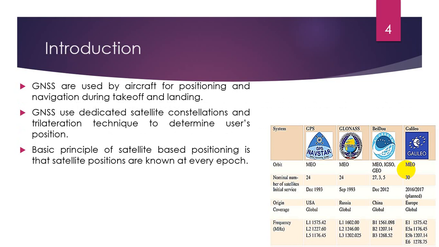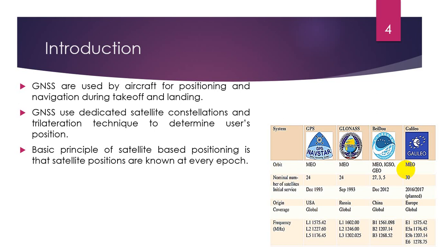GNSS are used for positioning and navigation in many fields and aviation is one of them. GNSS are used by aircraft for positioning and navigation during takeoff and landing. GNSS use dedicated satellite constellations and the trilateration technique to determine the user's position. The basic principle of satellite-based positioning is that satellite positions are known at every epoch.